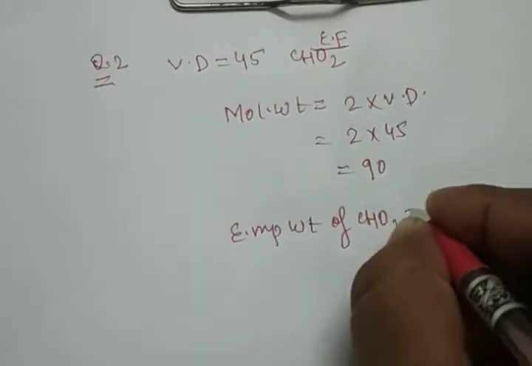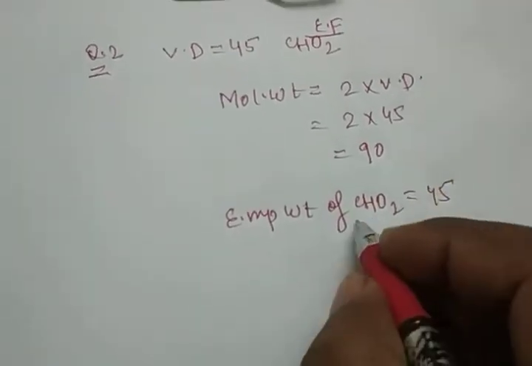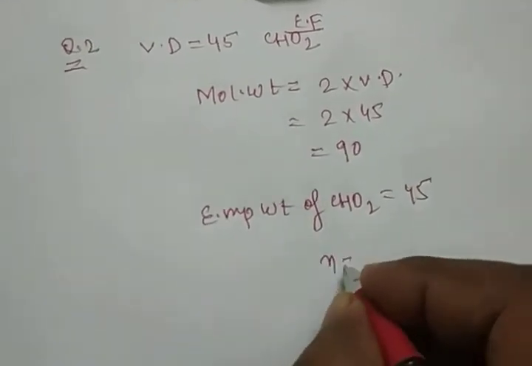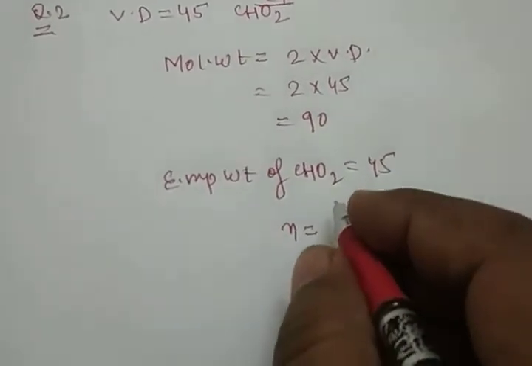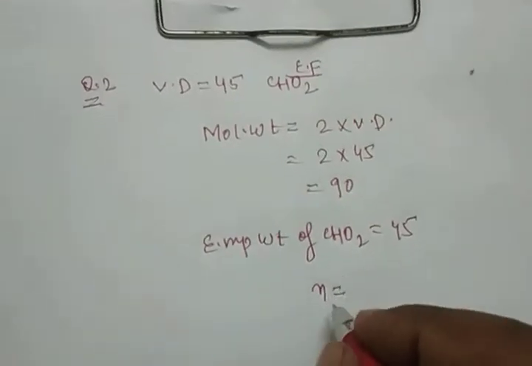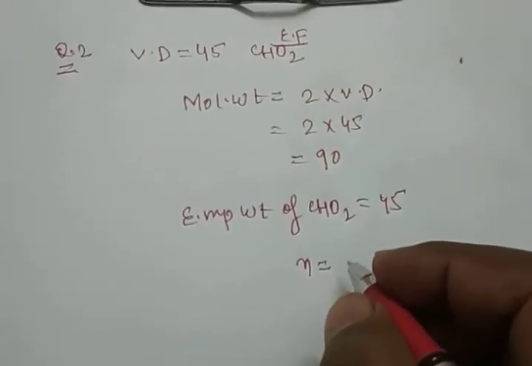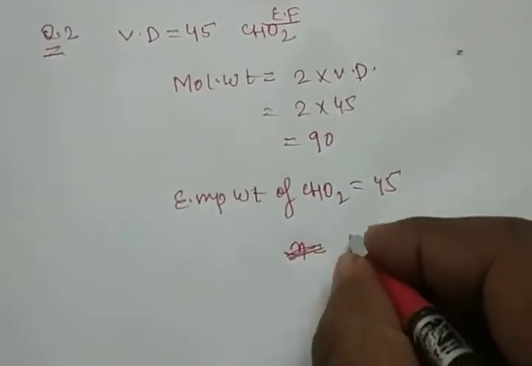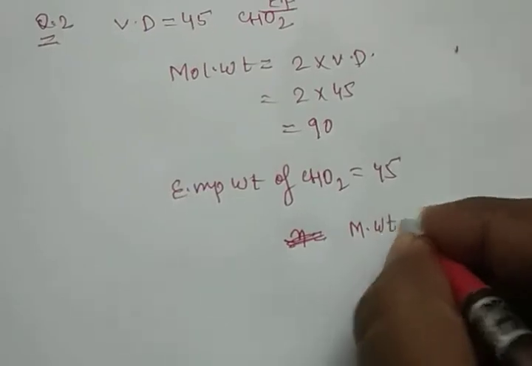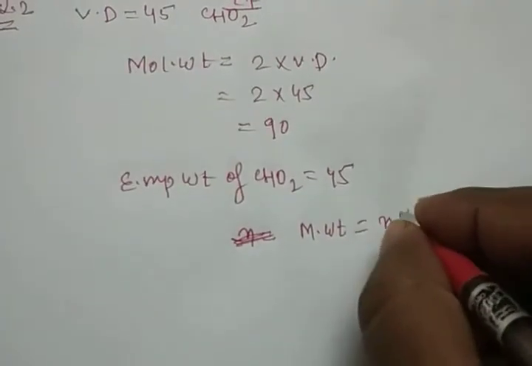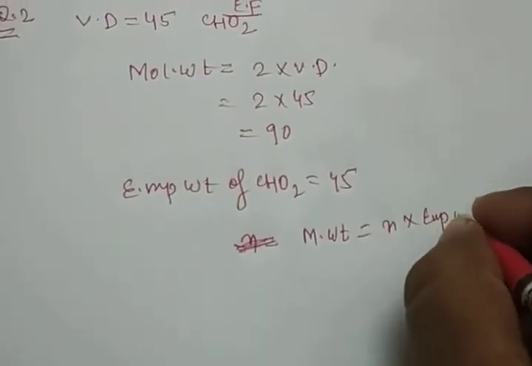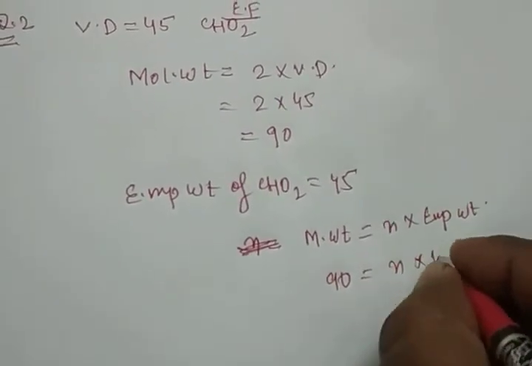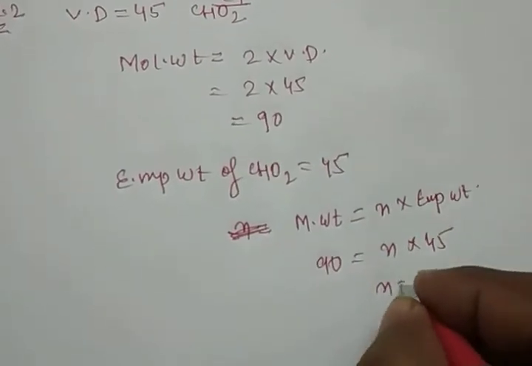Now the last question, the answer is what? 45. Carbon is 12, hydrogen is 1 and oxygen is 32, so 45. To find out N: the molecular formula is equal to N into empirical formula, है ना? And molecular weight is equal to N into empirical weight. So molecular weight is 90 and empirical weight is 45. So N is 2.